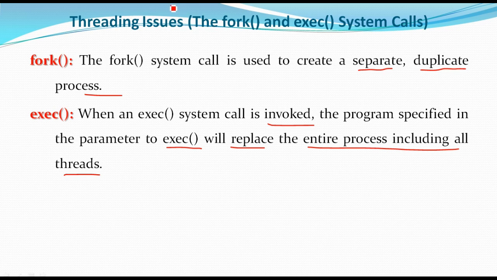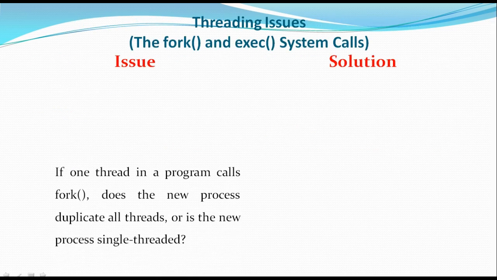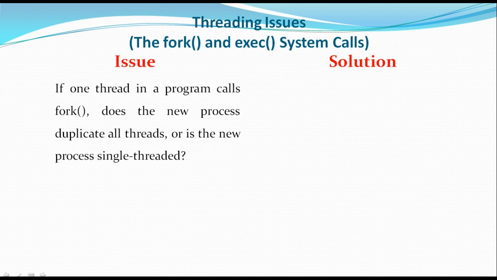We will understand the threading issues. First of all, if one thread in a program calls fork, does the new process duplicate all the threads, or is the new process single threaded?